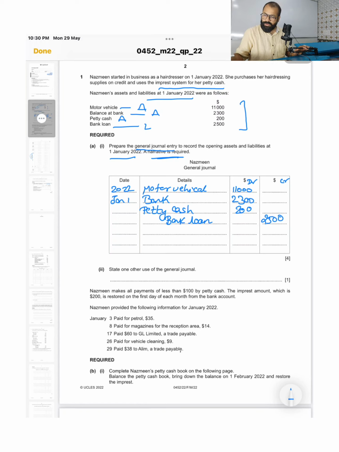So the total on the debit is 13,500. Let me calculate the difference: 13,500 minus 2,500. The difference is 11,000, which I have written against capital. So the total is 13,500 on both sides. This is the opening entry.